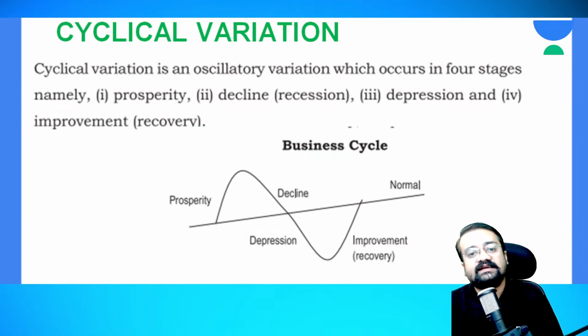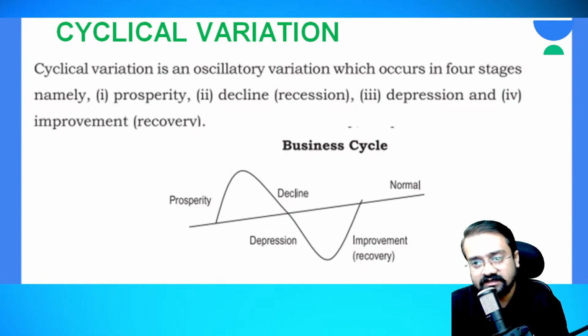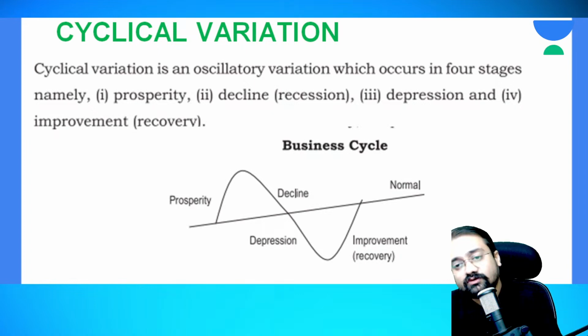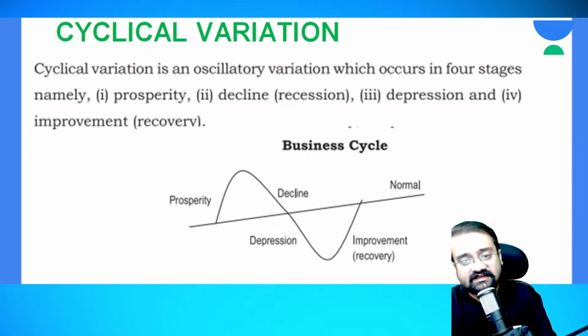Oscillatory means it is in an oscillating way, and it occurs in 4 stages. Every business passes through all these stages, guys. Every business that is being established, or every commodity, has to go through these stages. So this is known as a cyclical variation.